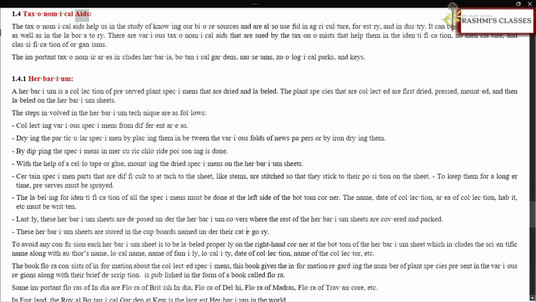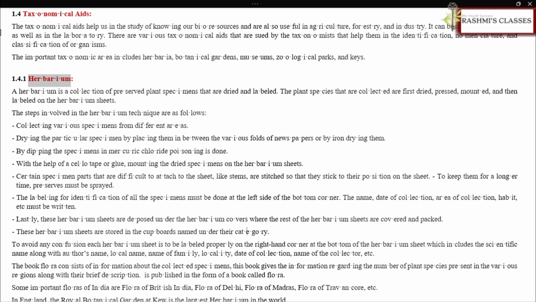1.4 Taxonomical aids. The taxonomical aids help us in the study of knowing our bioresources and are also useful in agriculture, forestry, and industry. They can be used both in the field as well as in the laboratory. There are various taxonomical aids that are used by the taxonomists that help them in the identification, nomenclature, and classification of organisms. The important taxonomic aids include herbaria, botanical gardens, museums, zoological parks, and keys.